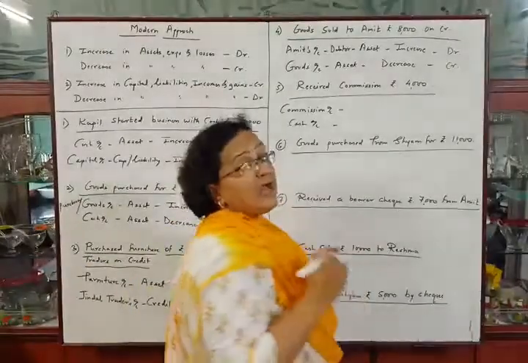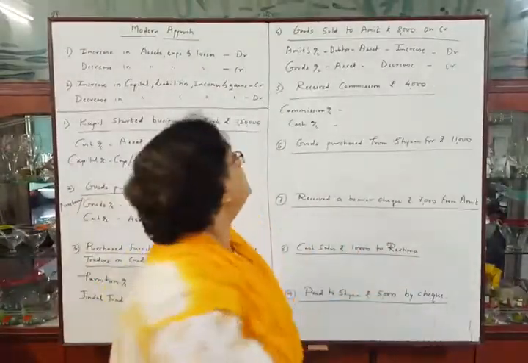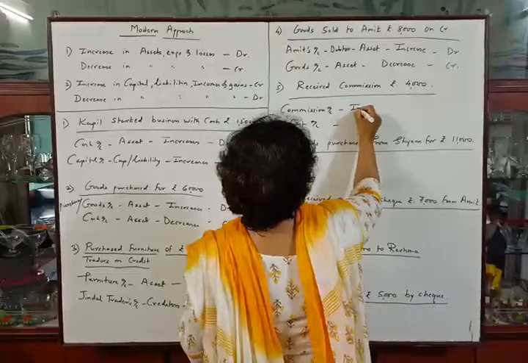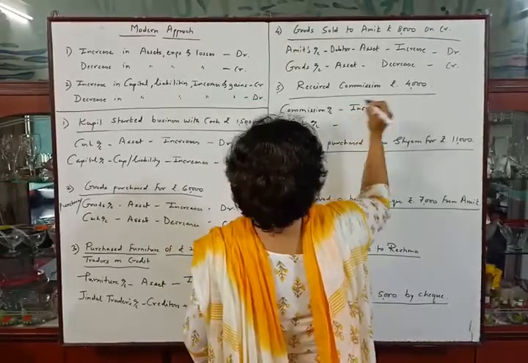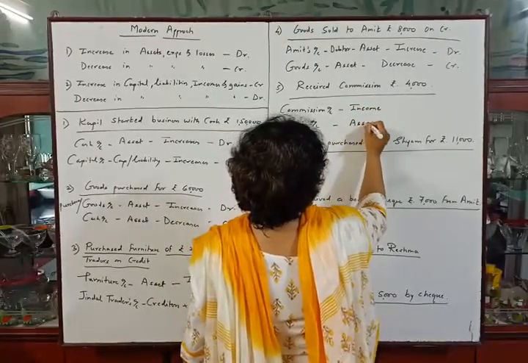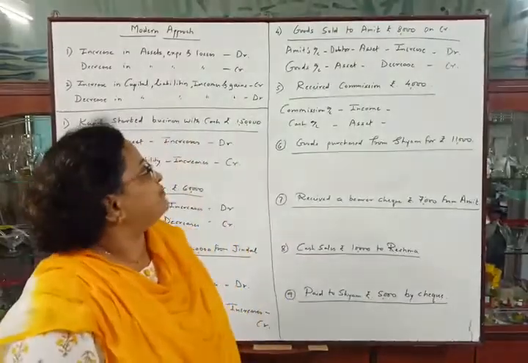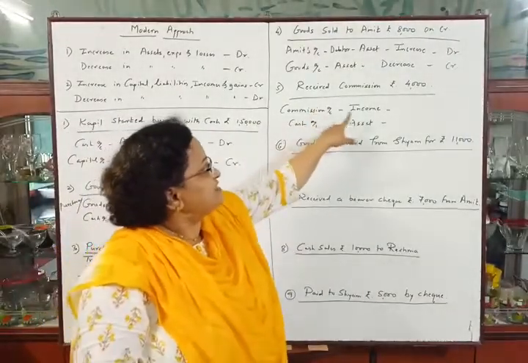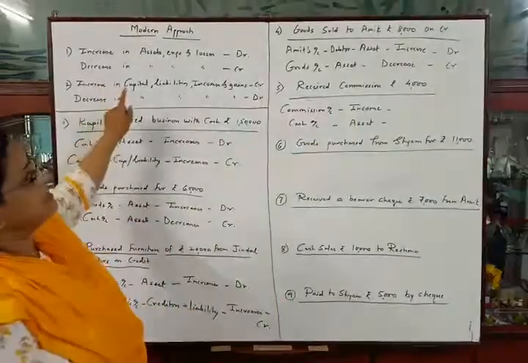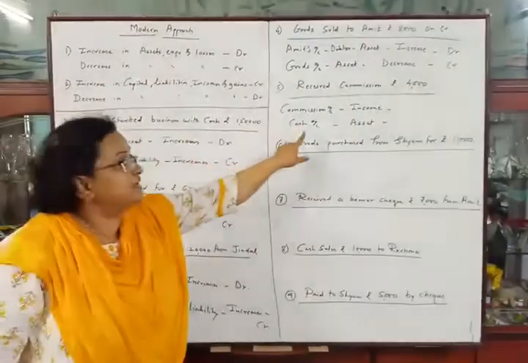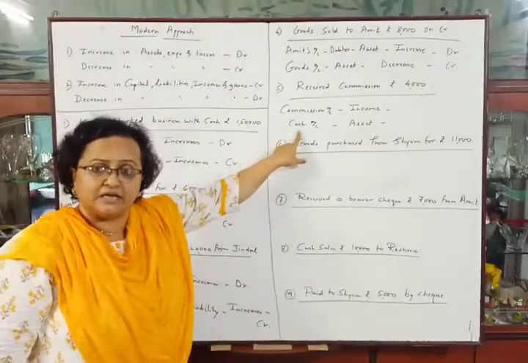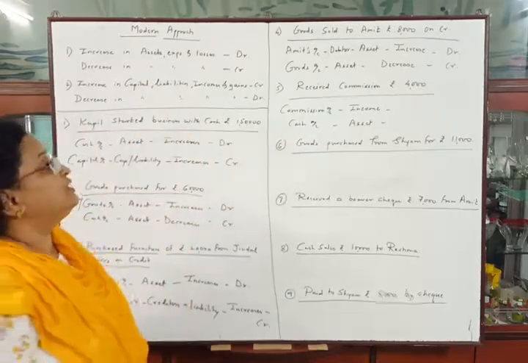As we are receiving commission, commission is our income and cash is our asset. Okay. Now for commission, as it is income, we will use second rule, and for deciding debit and credit of cash account we will use first rule.